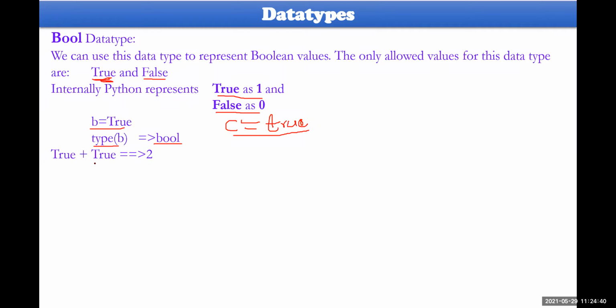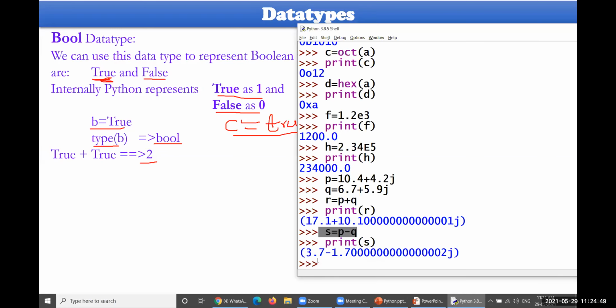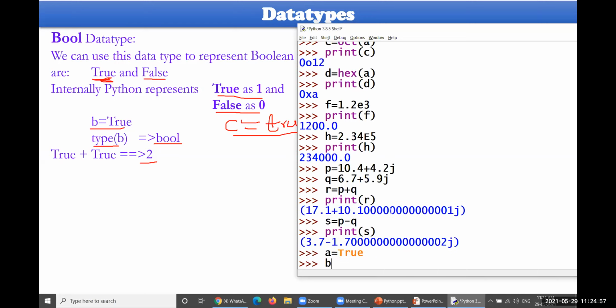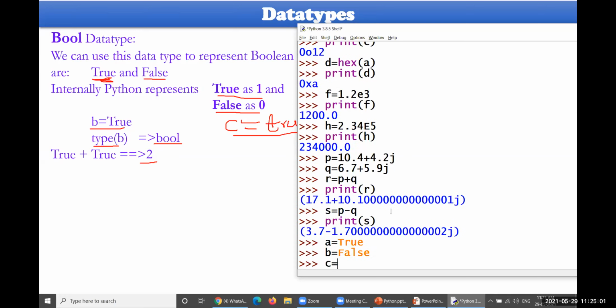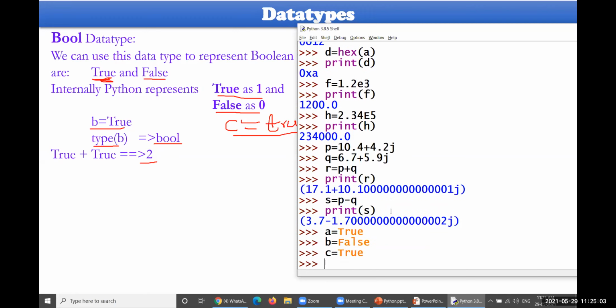True plus true, because true is 1 actually here. 1 plus 1 will give you this one here. Let me operate this one for a while, then you could understand very clearly. So A will be equal to TRUE, B will be equal to FALSE, and C will be equal to TRUE. Okay, let me print.